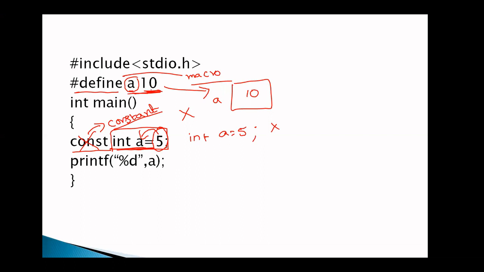Why? Already the a value is 10. Now we are trying to modify a value as 5. And even if you just declare without any initialization, if you just declare int a, it also gives an error. That is, once we define a macro, no need to declare the variable. Whether it is a variable or a constant or initialization, anything, no need to declare.